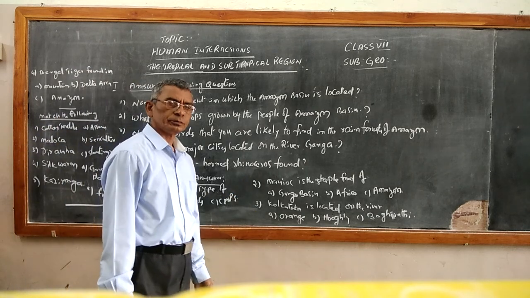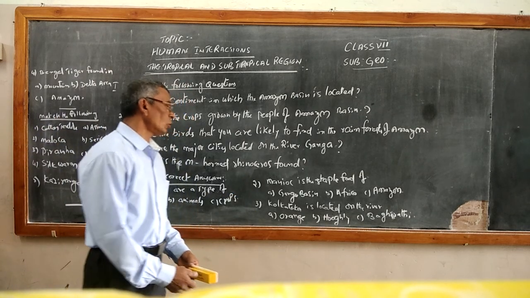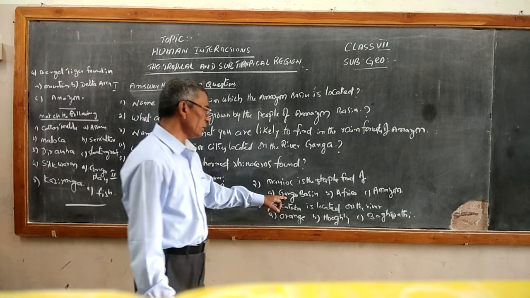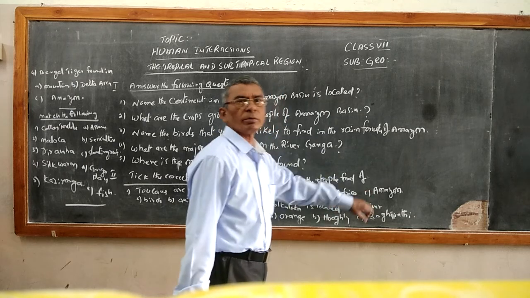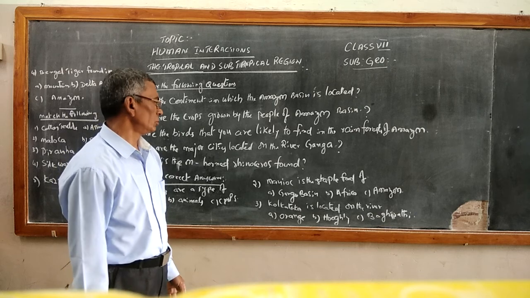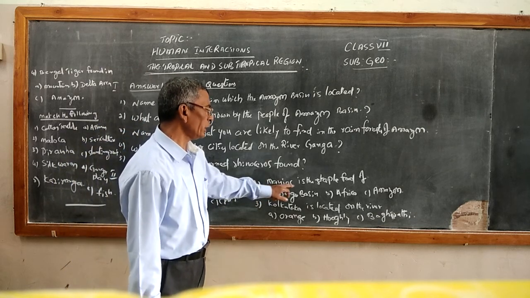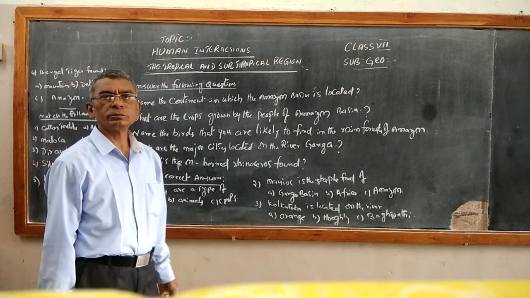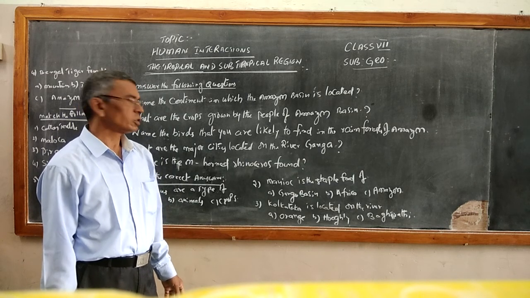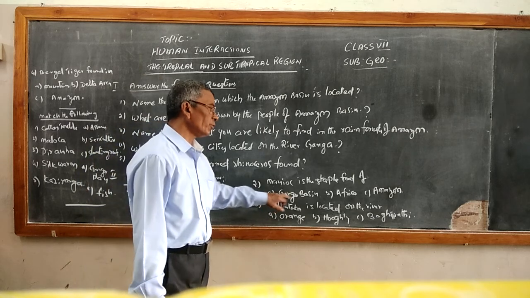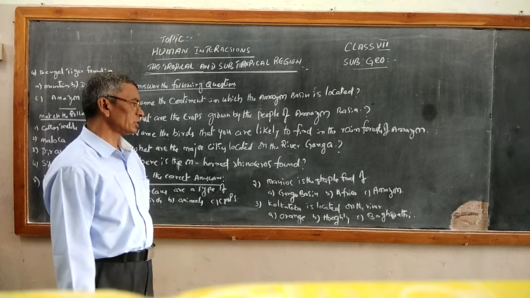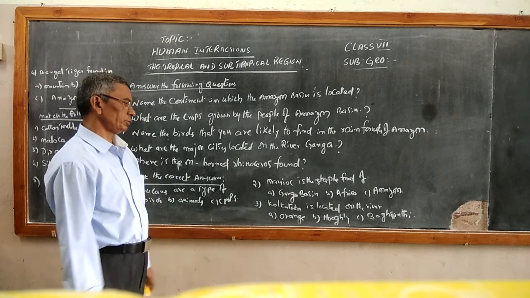Second one: manioc is the staple food of Ganga Basin, Africa, or Amazon Basin. The staple food is of the Amazon.